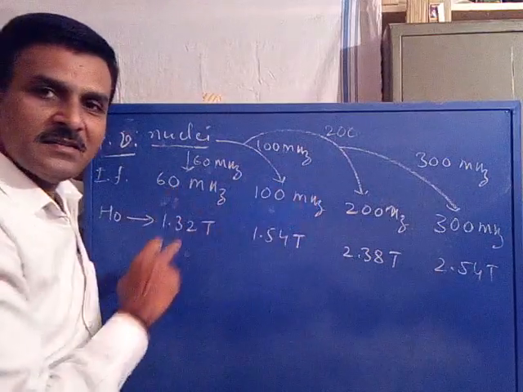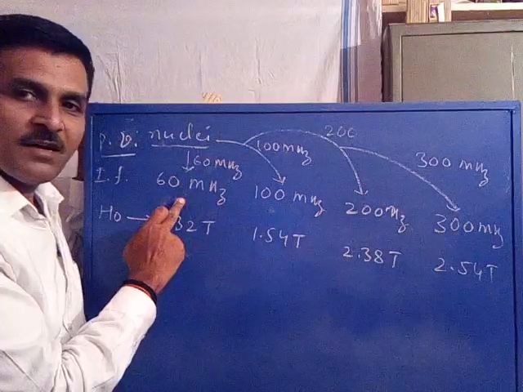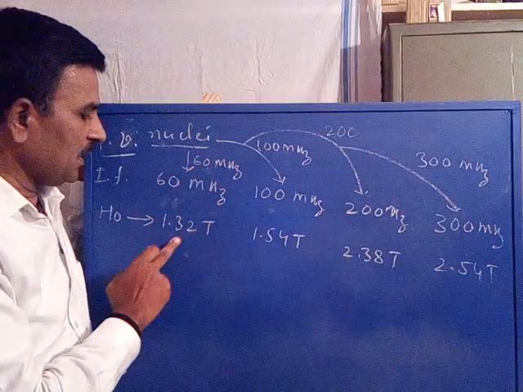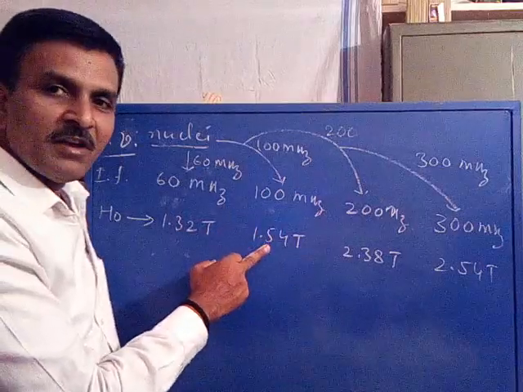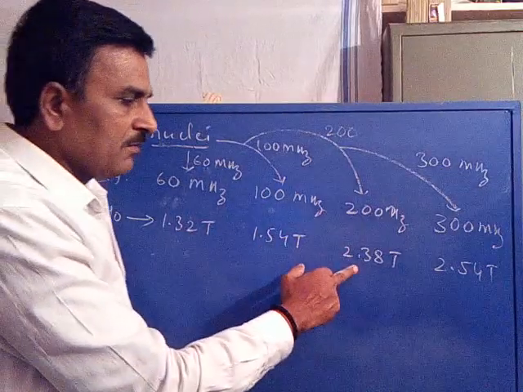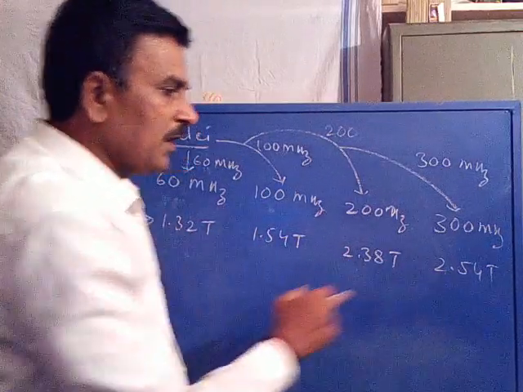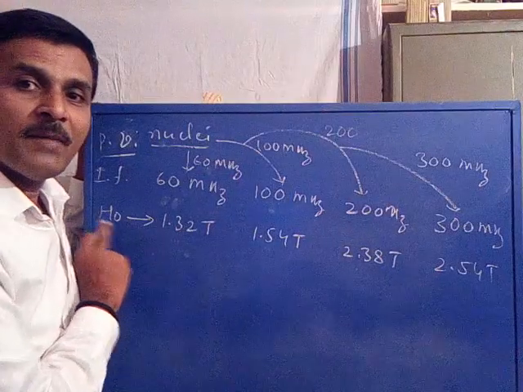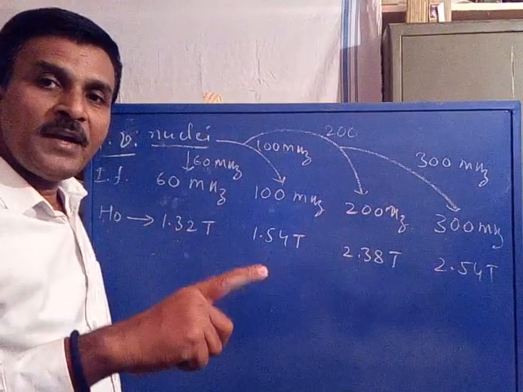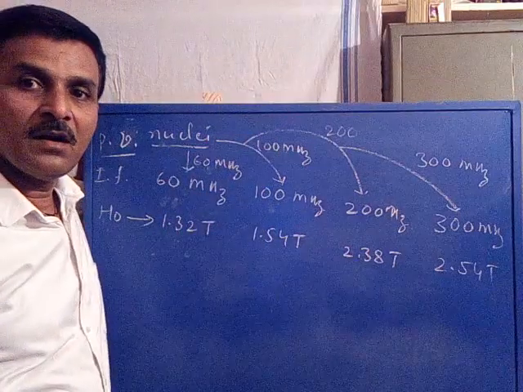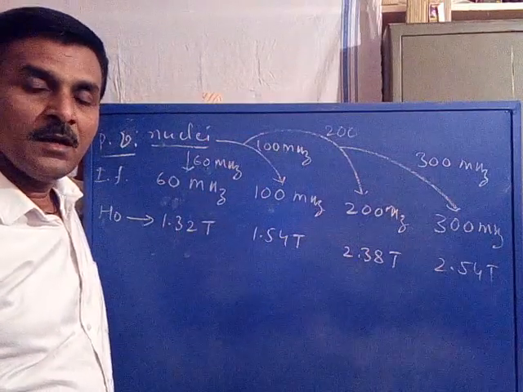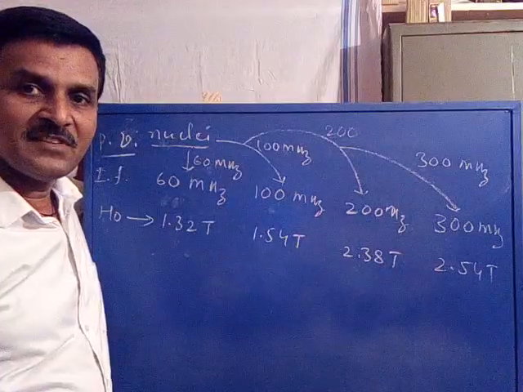Now under this condition, for the first set of nuclei at 60 MHz, it requires 1.32 Tesla H0. This requires 1.54 Tesla. It requires 2.38 Tesla. It requires 2.54 Tesla external magnetic field. For what? To split their degenerated energy state to get the energy levels in order to undergo spin transition to record the spectrum. Is it clear?